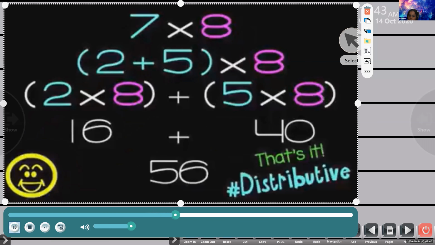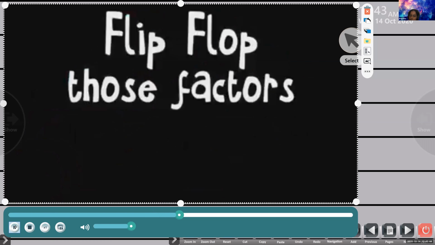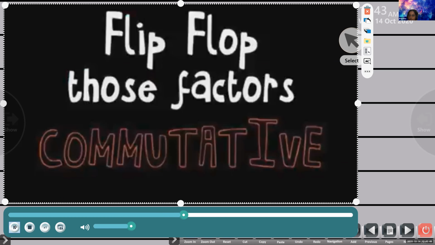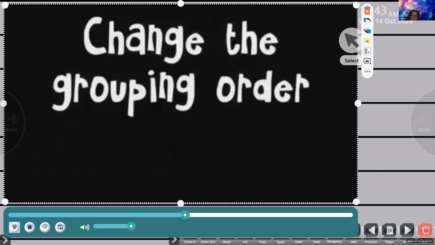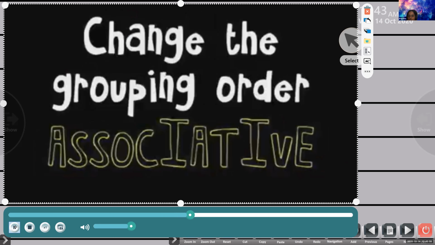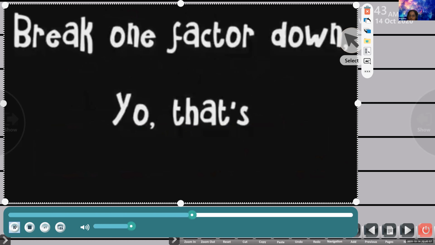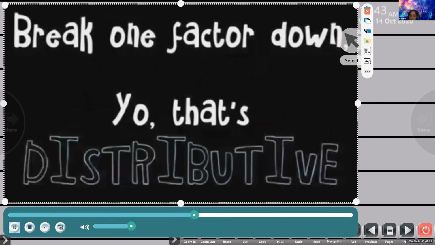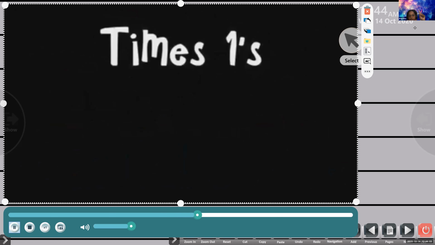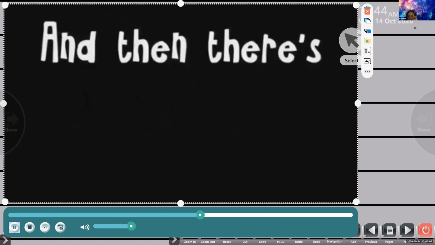Hashtag distributive. Flip flop those factors, commutative. Change the group in order, associative. Break one factor down, you know that's distributive. Times one's identity, and then there's zero property.